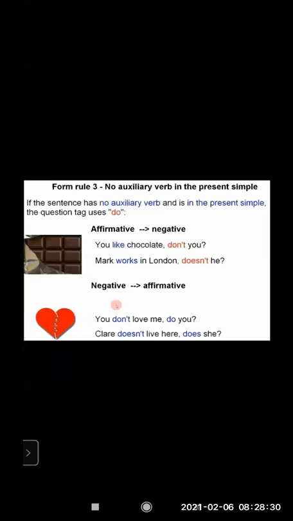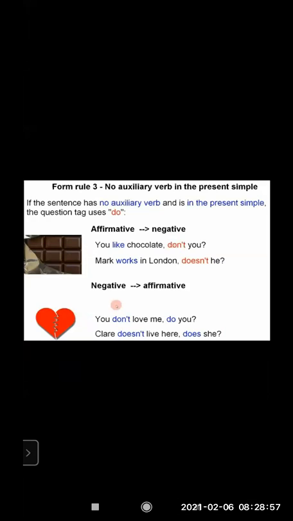Tenses you must know: past simple and present simple. So how will we use the question tag? First, you can see: you like chocolate. Now there is no auxiliary verb, but it's a simple present. So after a comma, do has come.